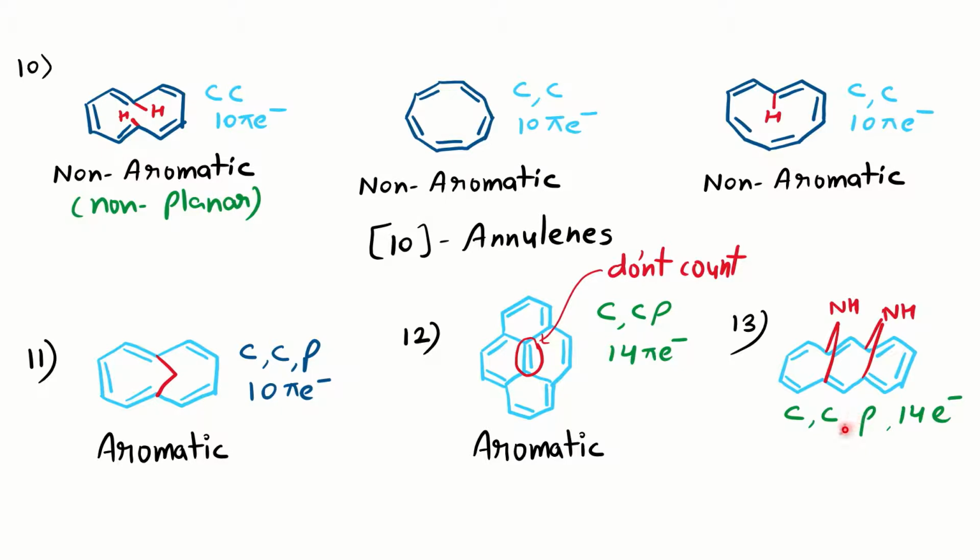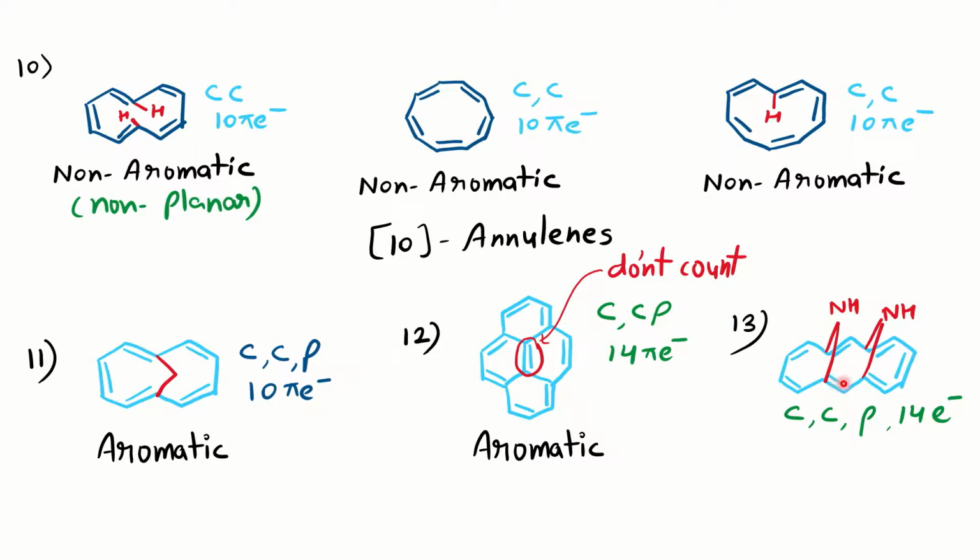This is another example where we have a bridge, the two internal hydrogens were replaced by this bridge to make this molecule stable. If you have internal hydrogens here, the planarity will be lost and the molecule will become non-aromatic.